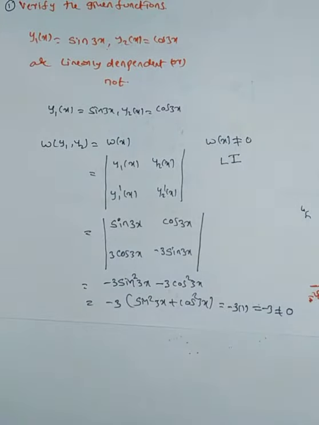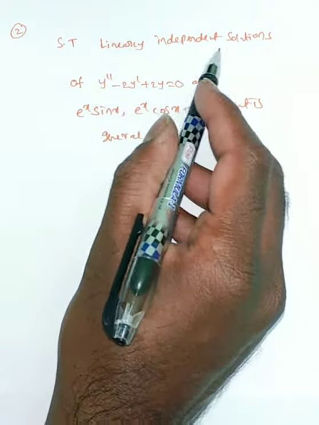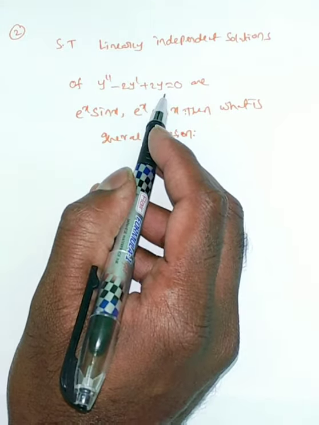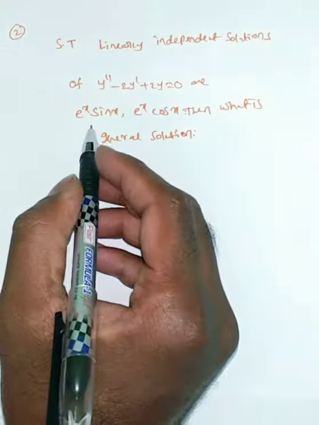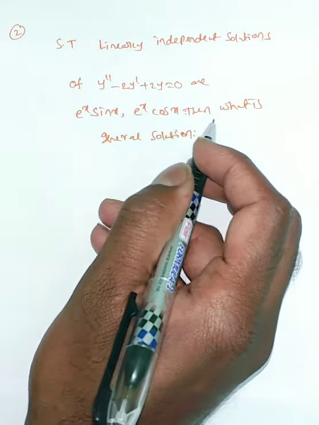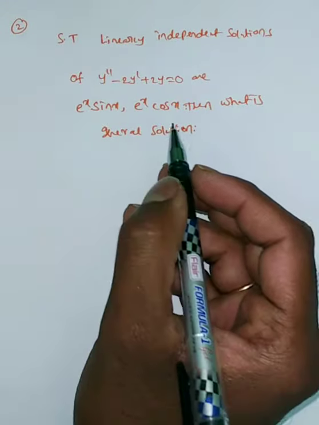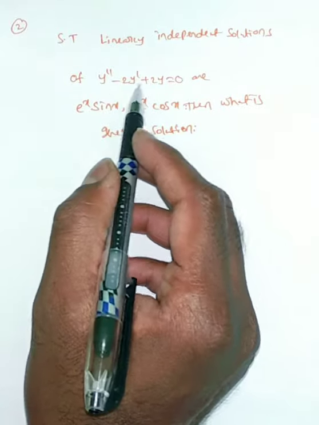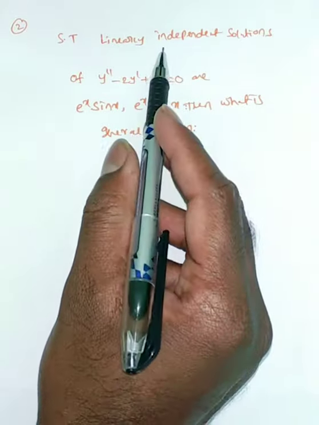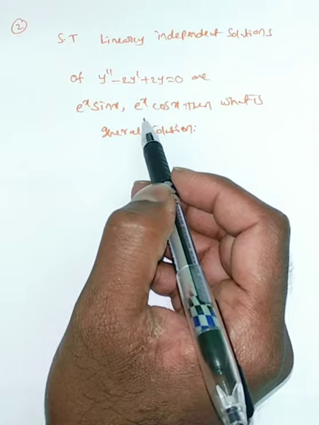Next problem. Show that linearly independent solutions of y double dash minus 2y dash plus 2y equal to 0 are e power x sin x, e power x cos x. Then what is the general solution? So first we have to prove that the solutions of this differential equation are linearly independent. These two solutions are linearly independent.